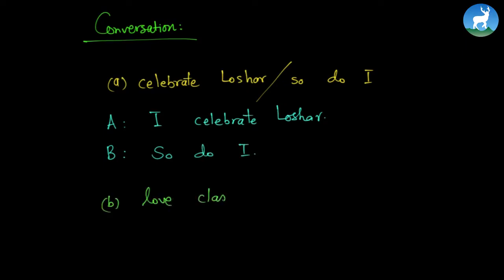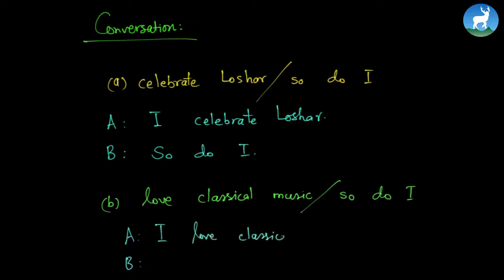Let's go to another example. I love classical music. So do I. Now, can you make a conversation? Of course you can. It's very easy. Let's have Miss A and Miss B. Miss A said something like, I love classical music. And Miss B would reply, so do I. This is what we call agreeing. If you say something like, I don't like classical music, and Miss B would reply in another way, neither do I. So that is another way of agreeing and disagreeing.